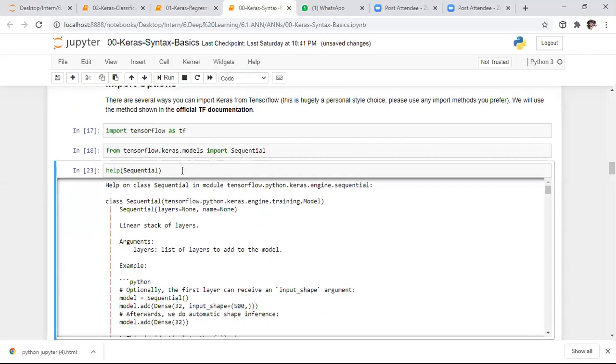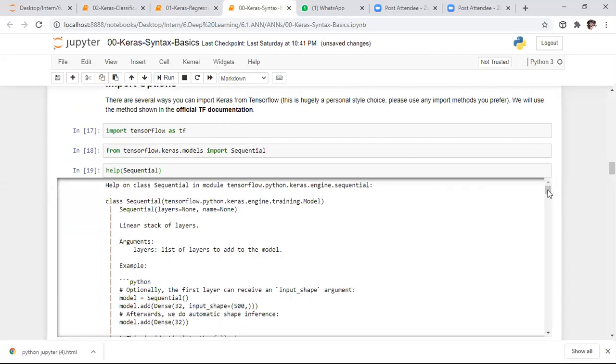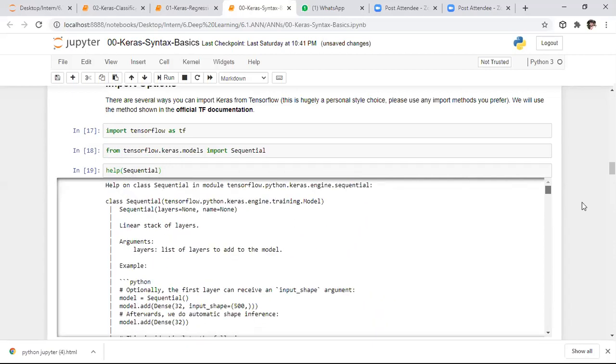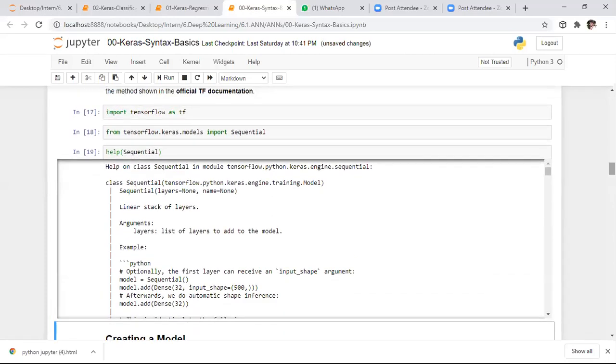If you read this, you can easily understand what the sequential layer is, what its purpose is, and what we can do by using it. Here is a very good description, so you need not go to any website to search for this. Everything regarding sequential is specified here. Remember that sequential is the layer used to initialize any artificial neural network.